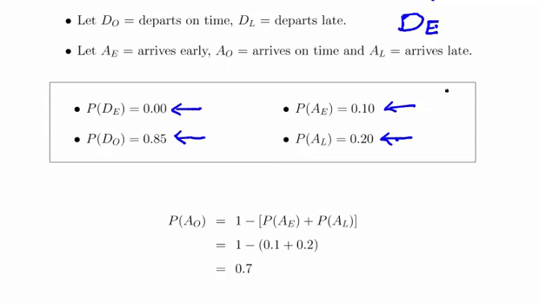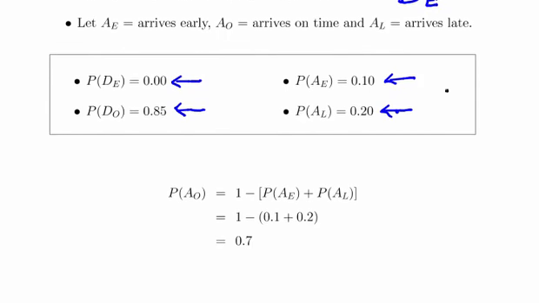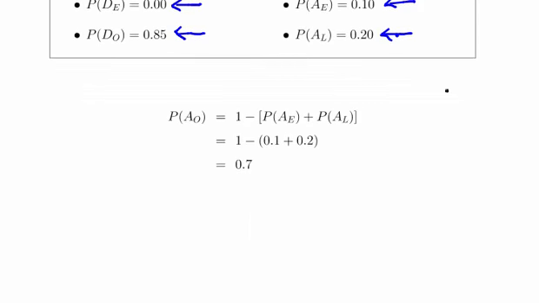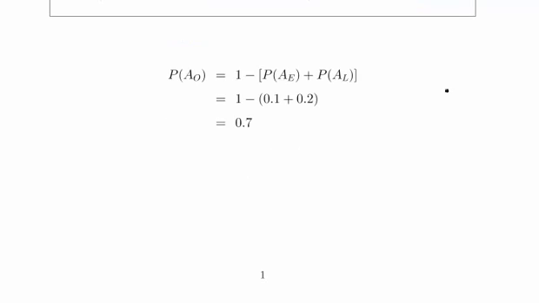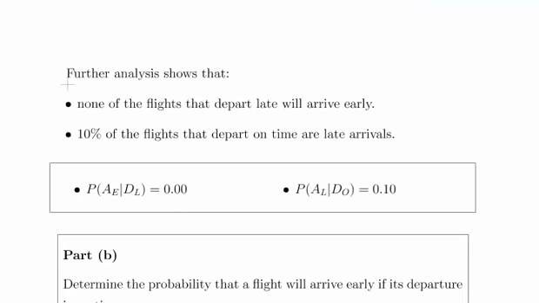Okay, so the question asks, what is the probability of arriving on time? Probability of AO. That is the complement of arriving early and arriving late. There's only 3 ways you can arrive: on time, early, or late. The entire addition of those probabilities is 1. So what we're using here is the complement rule, and just like I described, it's actually a very simple question. So essentially 70% of flights must arrive on time. So we're going to move on to the next part here.